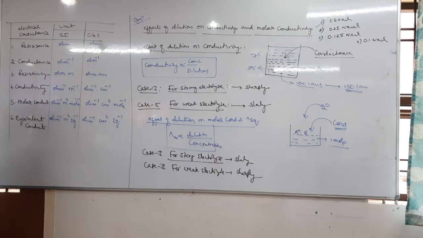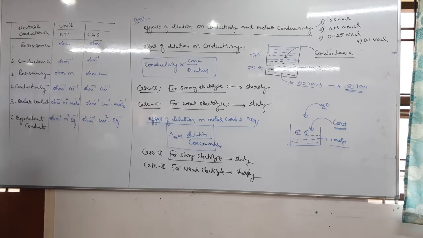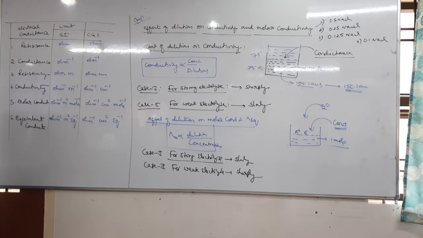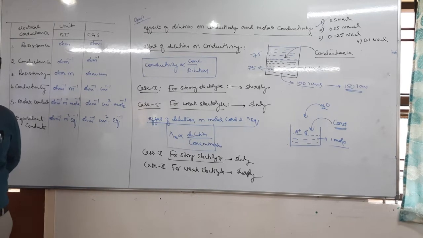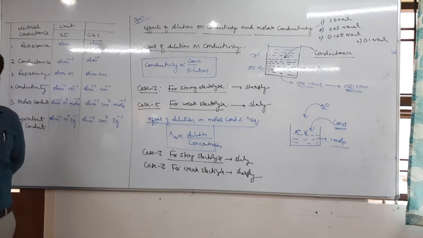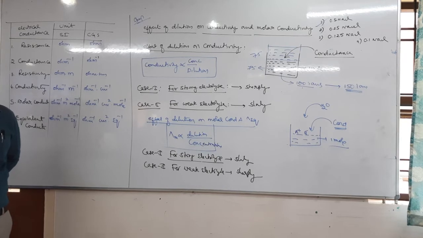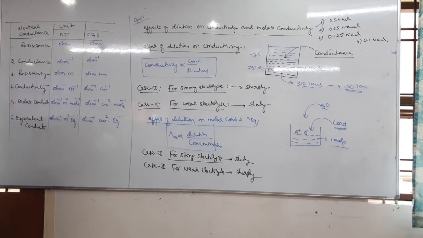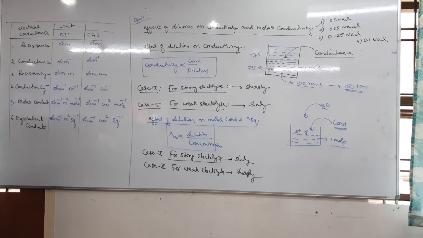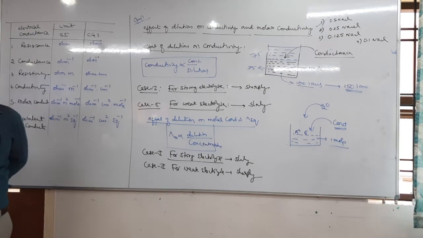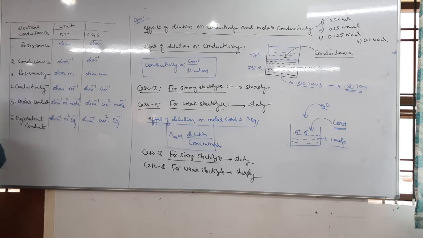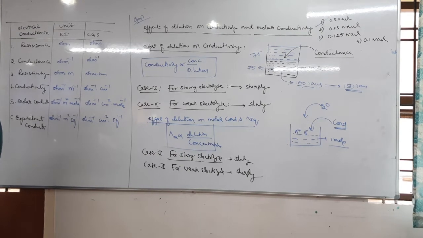It may be due to increasing degree of ionization and increasing interionic distance.